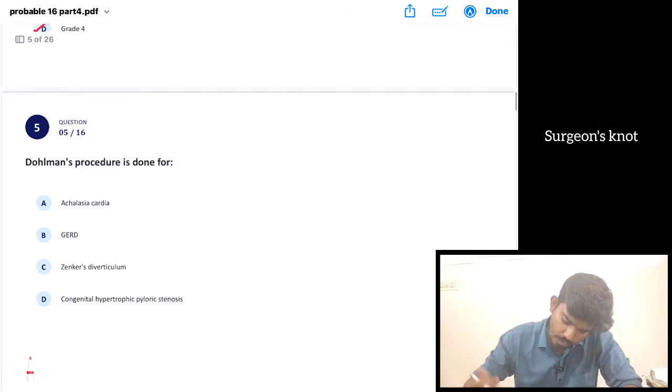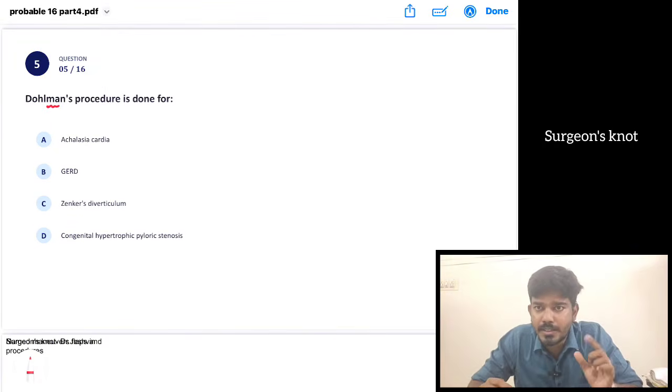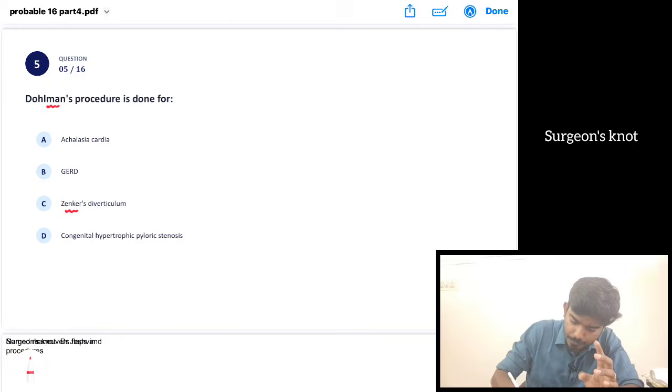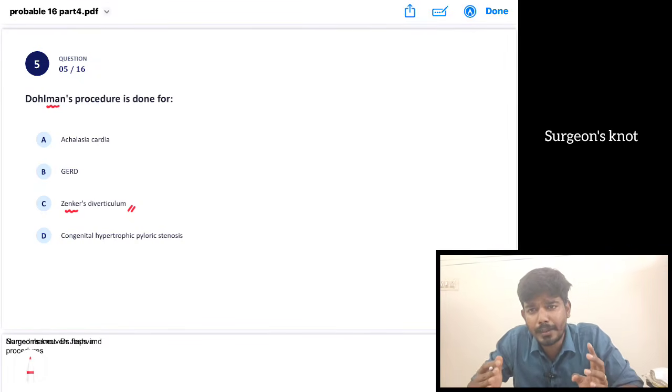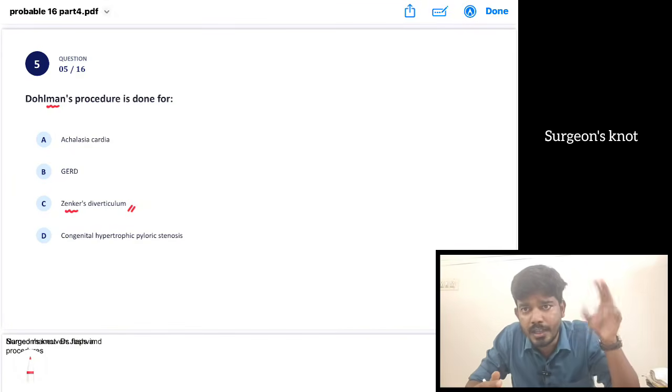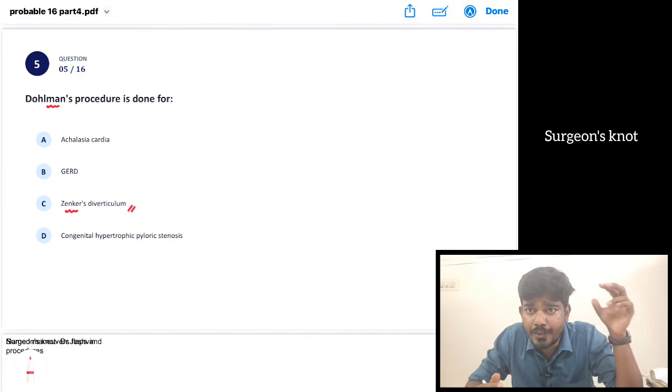Okay, Dohlman's procedure is used for. Okay, they can ask you named procedures. Here, this Dohlman's procedure is used in elderly individuals with a Zenker's diverticulum. We can use this Dohlman's procedure. Usually what they do is cut the diverticulum in the middle, or else they will do diverticulopexy. Okay, in case of elderly or frail individuals they will go for an endoscopic Dohlman's procedure.